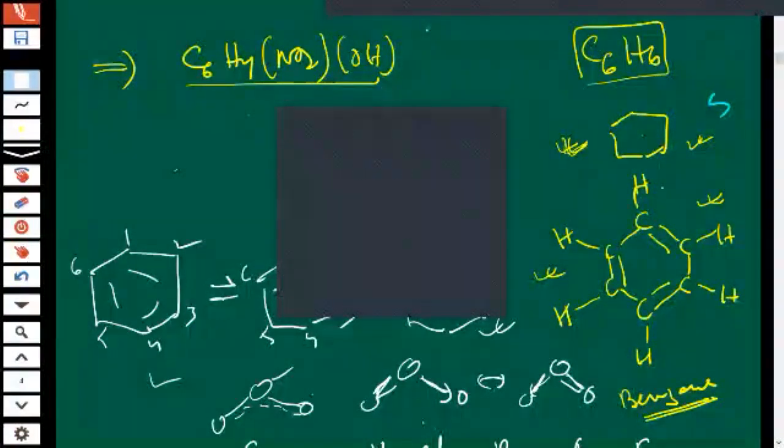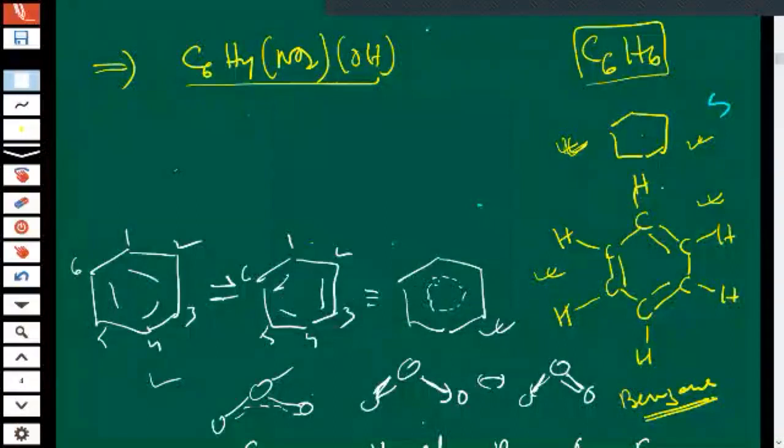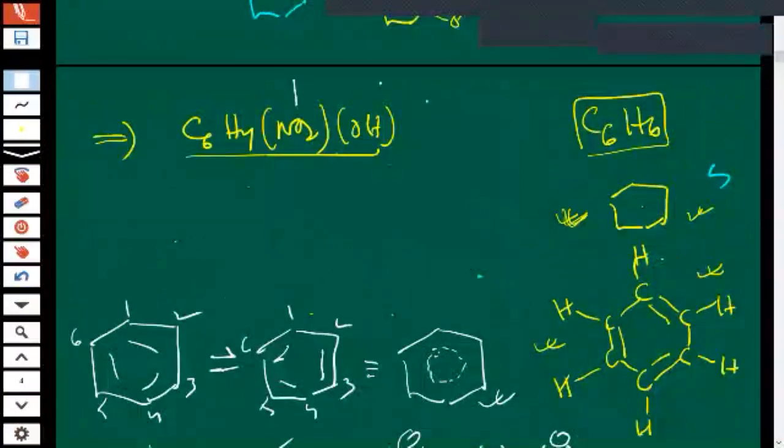Did you understand what I am telling? Now see, don't you see that two groups are there, OH and NO2. So that's why two hydrogens are removed from here, two hydrogens. That's why C6H6 became C6H4.